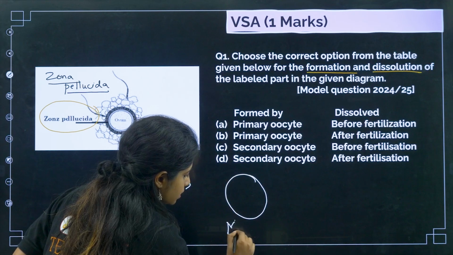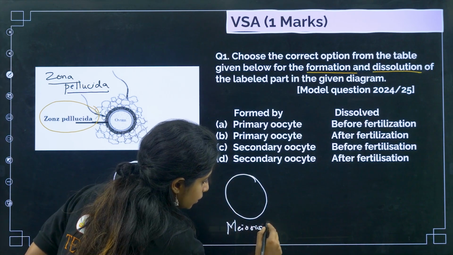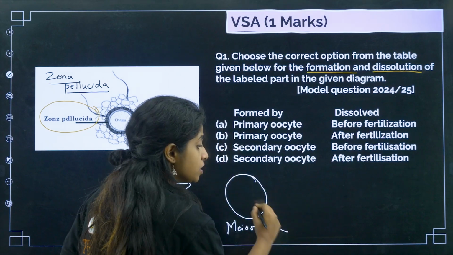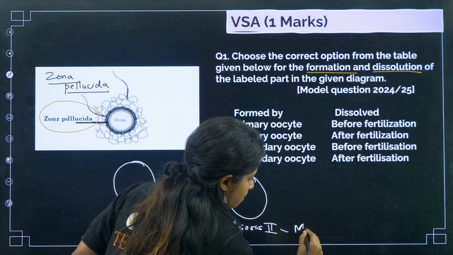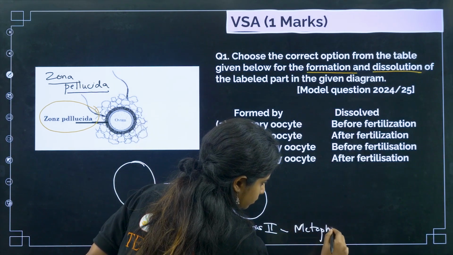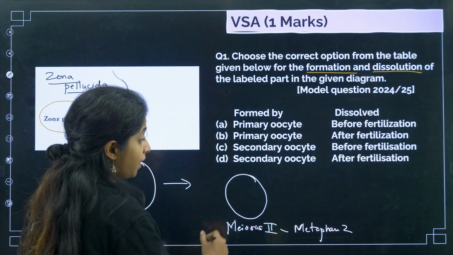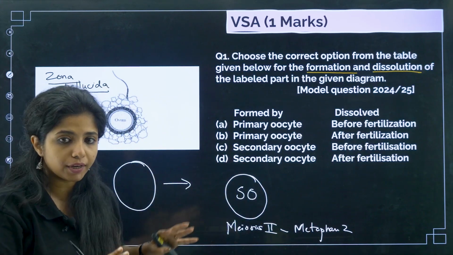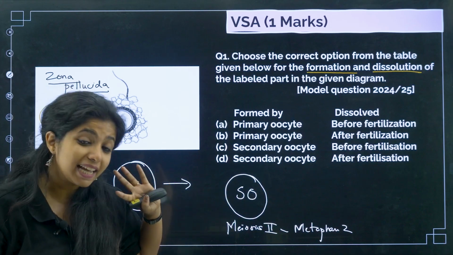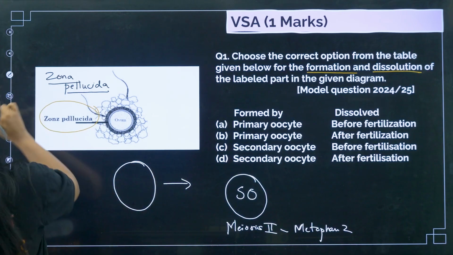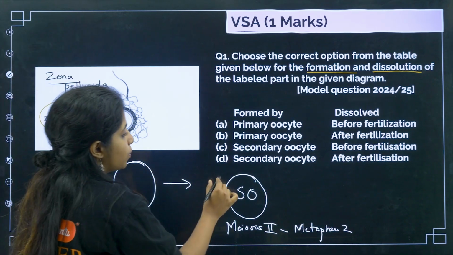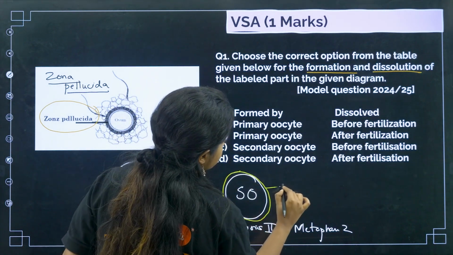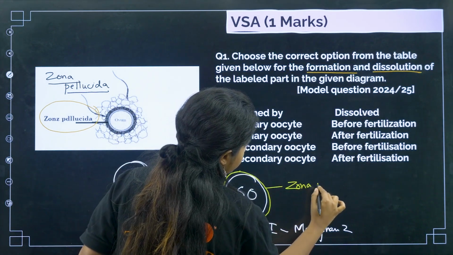It is in meiosis 2 stage. In meiosis 2 stage, you have metaphase 2, where this poor secondary oocyte is arrested, as in it is not going beyond it, it's not completing its division. It is arrested at this particular stage. So the secondary oocyte is the one that will be responsible for the formation of a layer which you call zona pellucida.